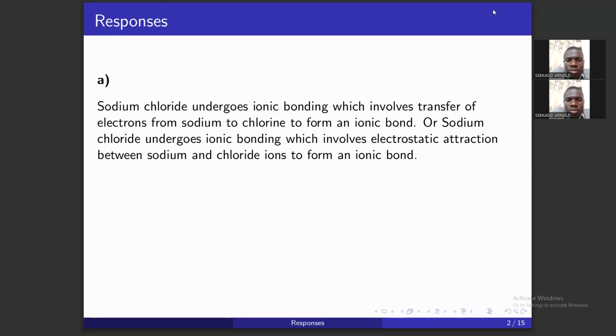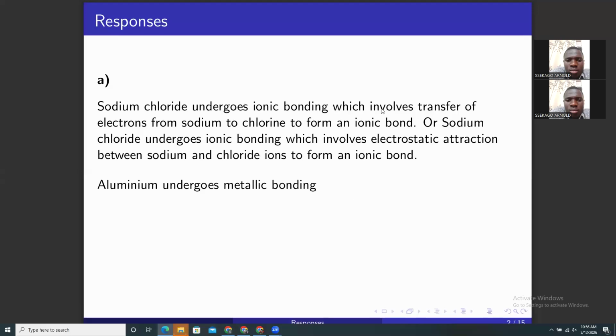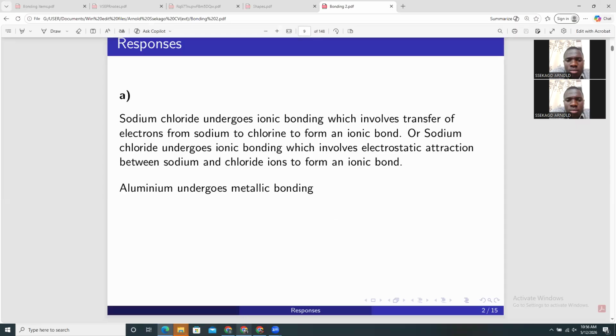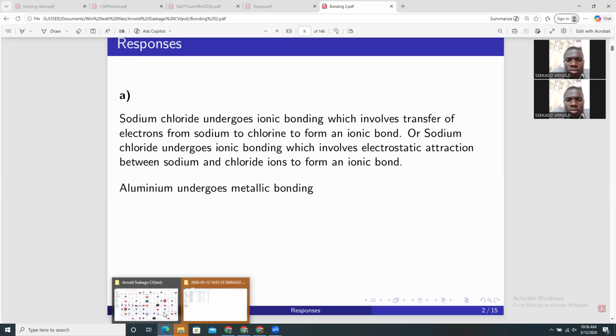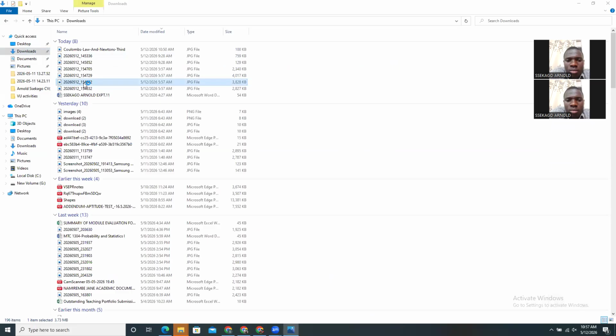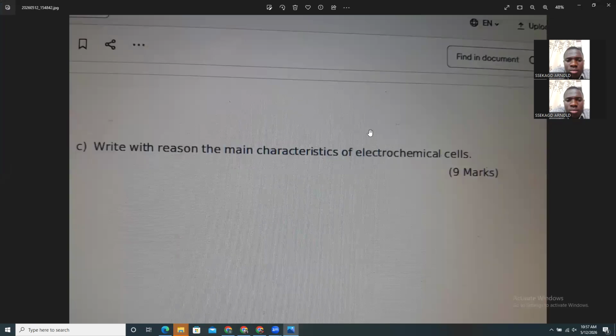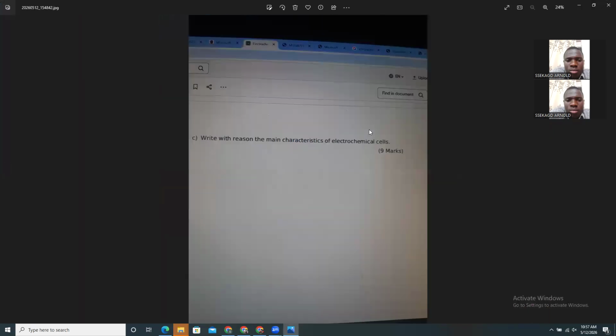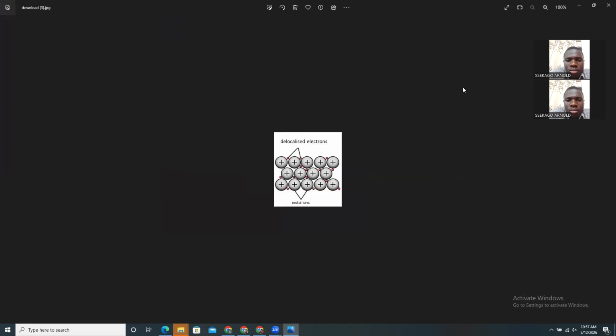Then the other substance was aluminium. Aluminium undergoes metallic bonding. For metallic bonding, colleagues, let me remind you, for those of you who are joining us for the first time, metallic bonding is this type of bonding. Where are you, metallic bonding? Metallic bonding, that's how it looks.